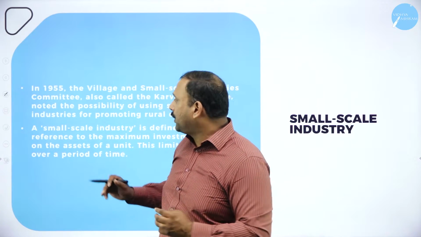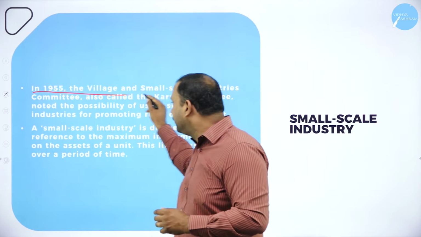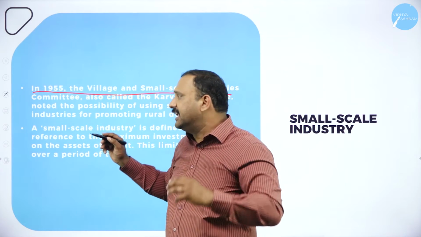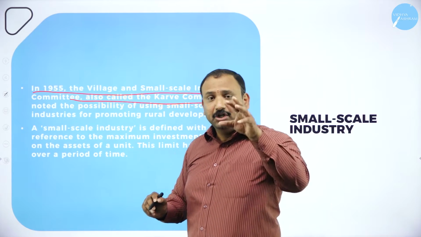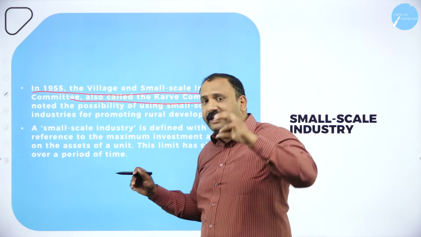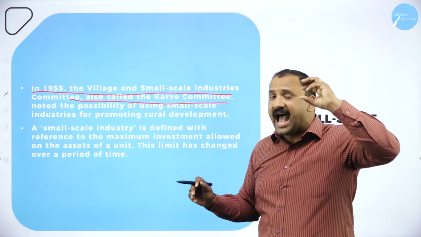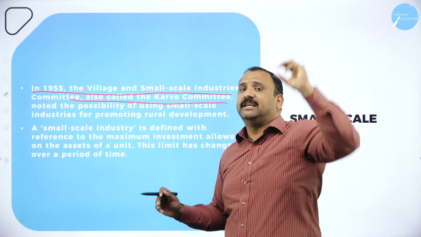Now, moving forward, in 1955, before we start understanding the small scale industry, we need to understand a very small growth process. That is, in the year 1955, the Village and Small Scale Industries Committee, also called the Karve Committee, noted the possibility of small scale industry trying to revive the economy.